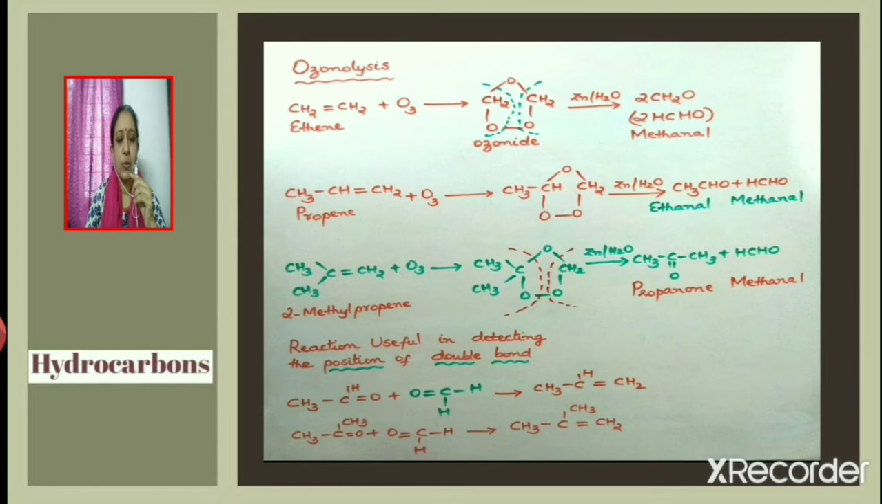2-methylpropene reacts with ozone to give an ozonide, which on further reaction with zinc and water gives propanone and methanal as products. Ozonolysis is found to be useful in detecting the position of the double bond. For example, if the products obtained are ethanal and methanal, the original alkene will be CH3CH=CH2,